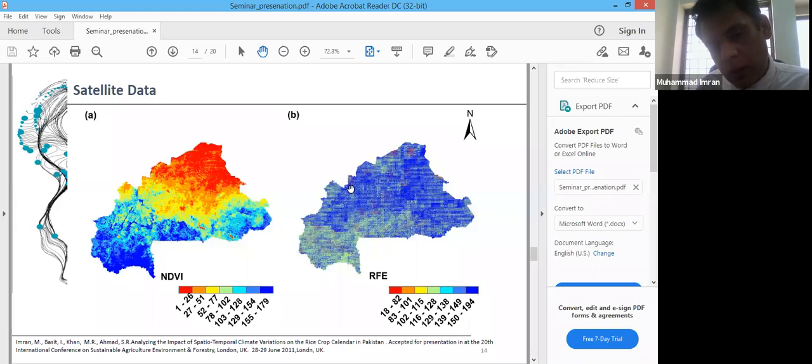To give it the proper context, we have to correlate it with the variable we are going to model. For instance, if we are going to model crop yield, which crop yield? Cotton crop yield, wheat crop yield, which kind of crop yield? So we have to find which beta value or coefficient of NDVI properly gives us the crop yield of cotton, and which NDVI coefficient gives us the predicted value of wheat yield. So it's subject to the objective you have.